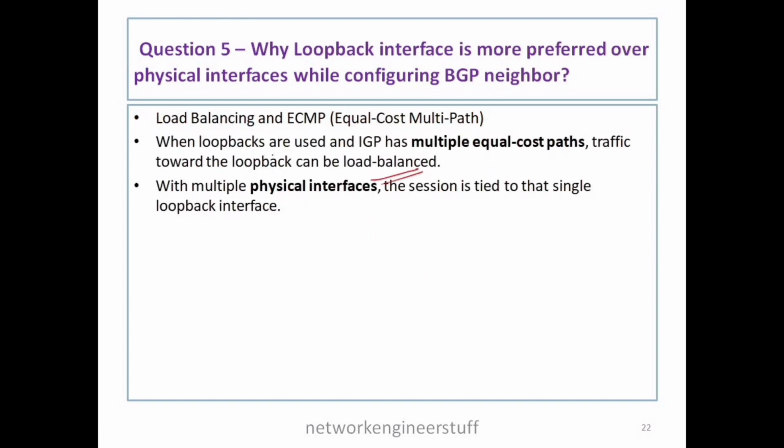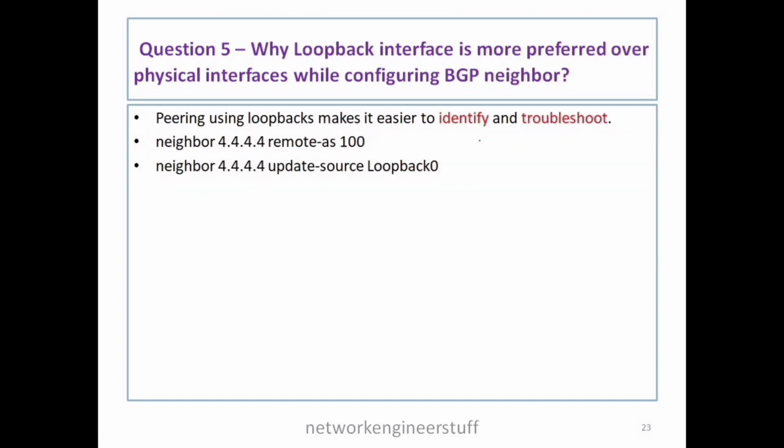So that is what I've mentioned. When loopbacks are used, IGP has multiple equal cost paths. Traffic towards the loopback can be load balanced. So that is one advantage.